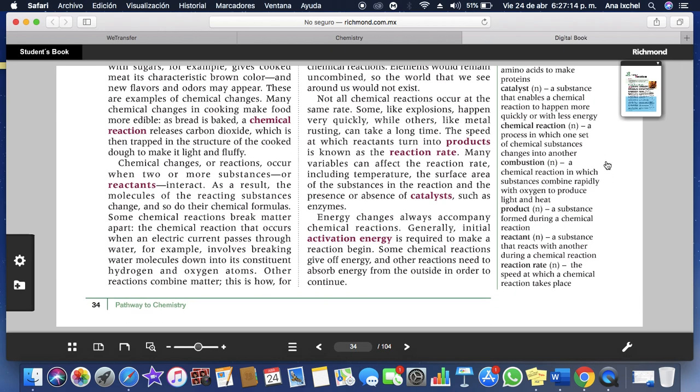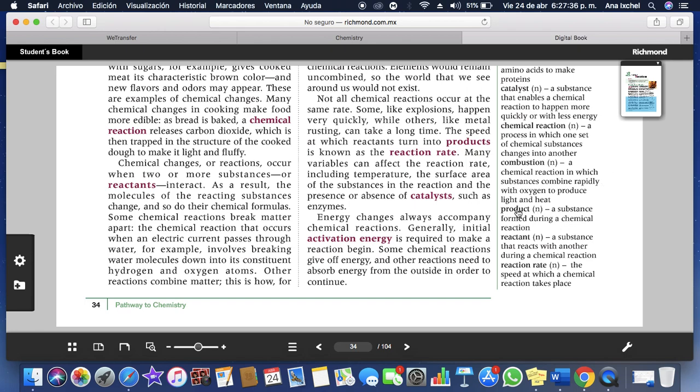Combustion, that is the chemical reaction in which substances combine rapidly with oxygen to produce light and heat.